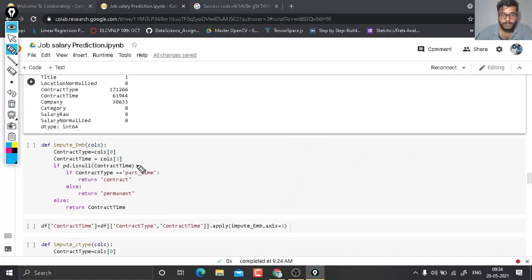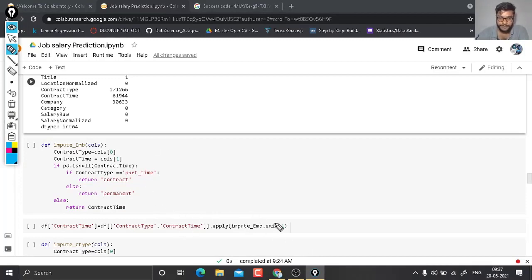Now if pd.isnull contract time is true, then it will check if contract type is part time. If it's true, then contract. If contract type is not part time, then it will fill with permanent. Now if contract time is not a null value, then just simply return what is present in it. Okay, so let's move to the next topic.